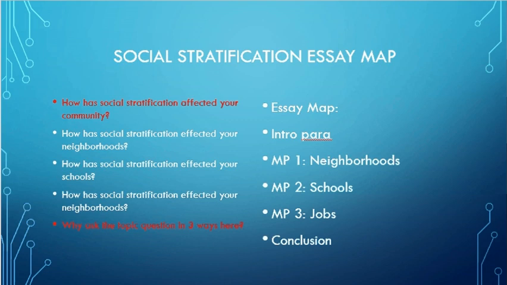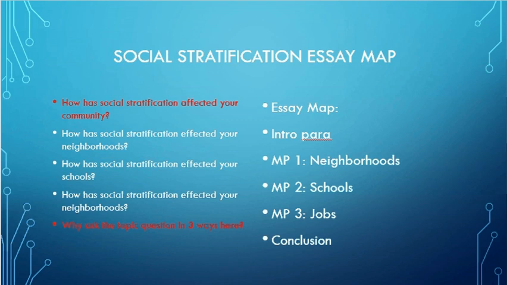Now, remember, we have to write about how social stratification affects our community. We also have to write how it affects our neighborhoods. Furthermore, we have to break this down into how it affects our neighborhoods, how it affects our schools, and how it affects, I put neighborhood twice, workplace is what I meant there. So just pretend you see workplace or jobs, whichever one.